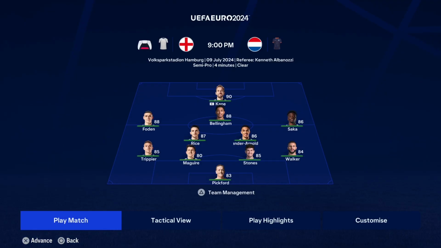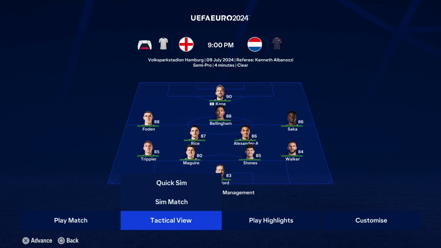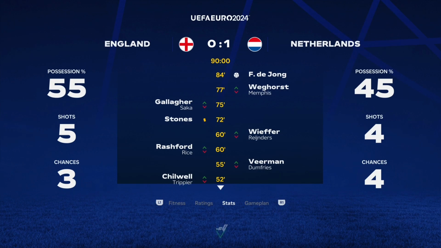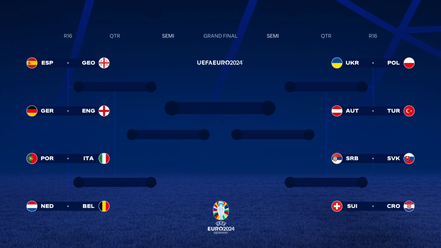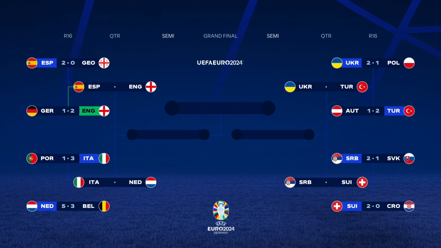Obviously, England have a crazy team. They've got 88 Bellingham, 88 Foden with live form. Here we go. They probably beat the Netherlands. No! Frenkie de Jong wins it for the Netherlands in the 84th minute. The English have bottled it again in the latter stages of the tournament. It means Netherlands are going to be playing either Turkey or Serbia in the finals of the first Euro. We could have a massive, massive upset in the first simulation.